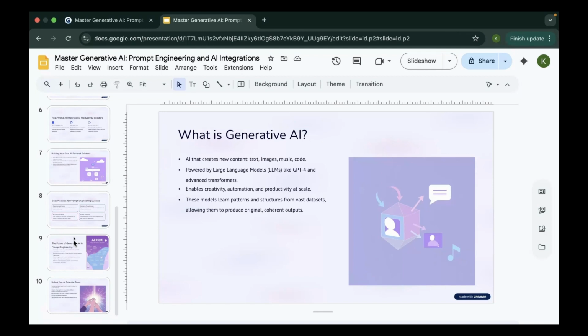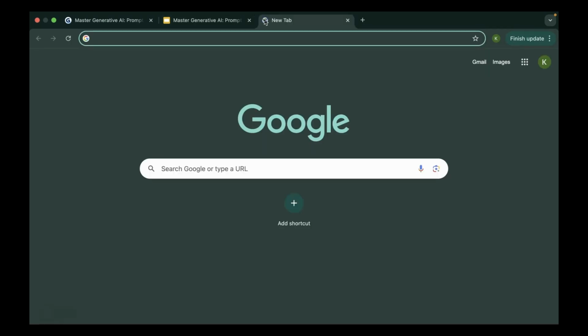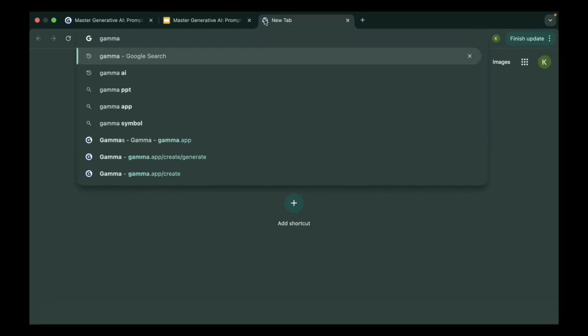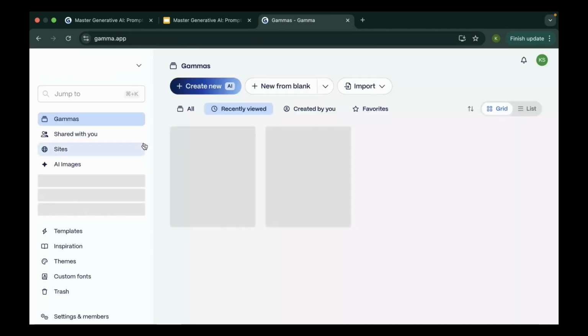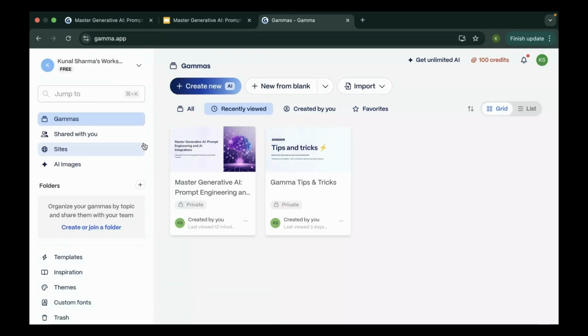And let's see what generative AI is about. I'm going to show you an example, and I need to warn you that this is not even 1% of AI. This is just a very small example of an AI tool. If I search Gamma and click on the first link, I can create a presentation using AI.